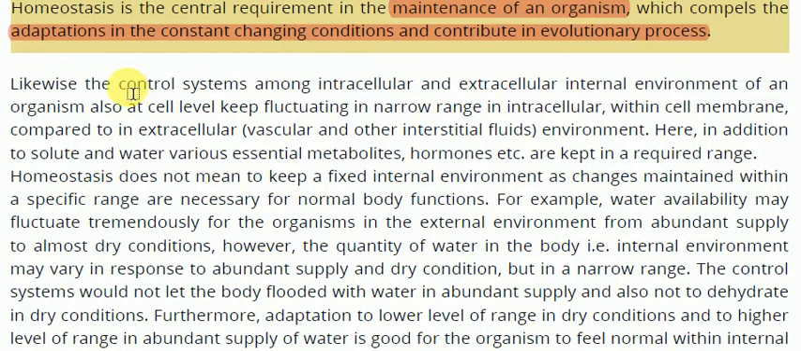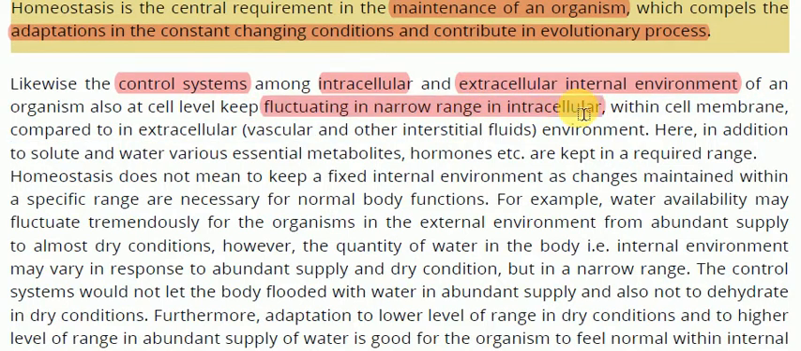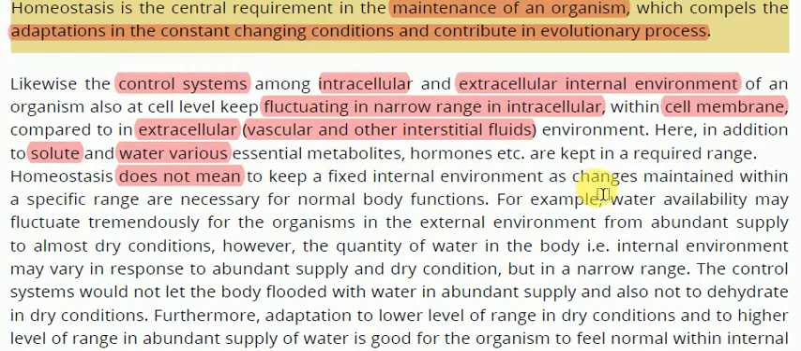Likewise, the control systems among intracellular and extracellular internal environment of an organism, also at cell level, keep fluctuating in a narrow range in intracellular, within cell membrane, compared to in extracellular, vascular and other interstitial fluids, environment. Here, in addition to solute and water, various essential metabolites, hormones etc. are kept in a required range. Homeostasis does not mean to keep a fixed internal environment, as changes maintained within a specific range are necessary.